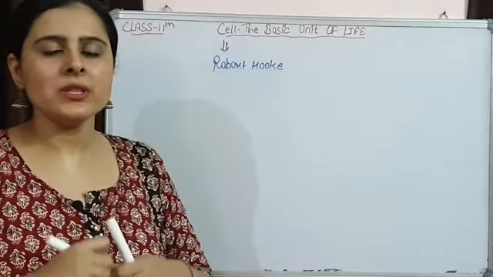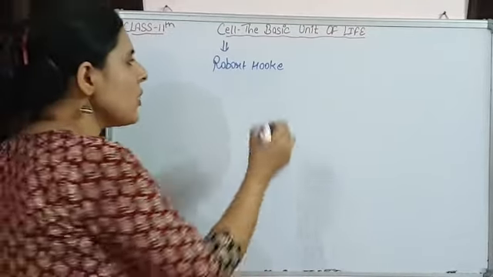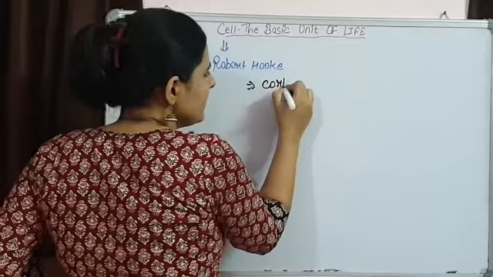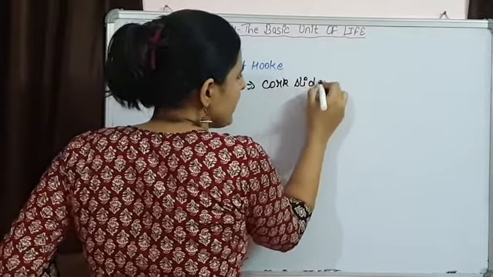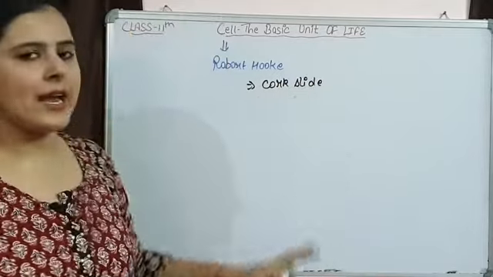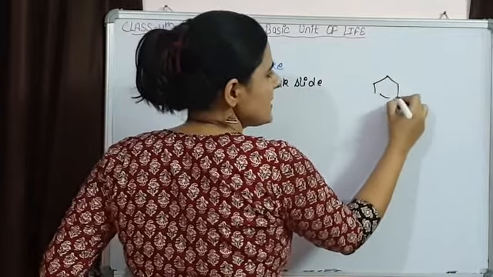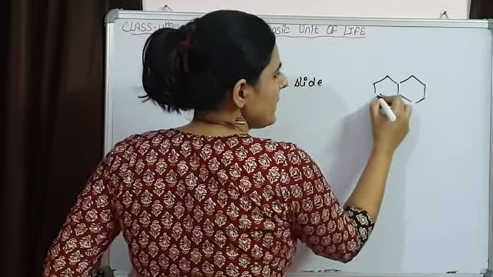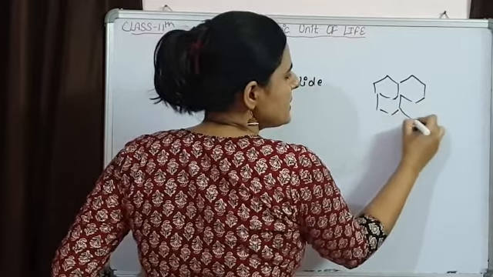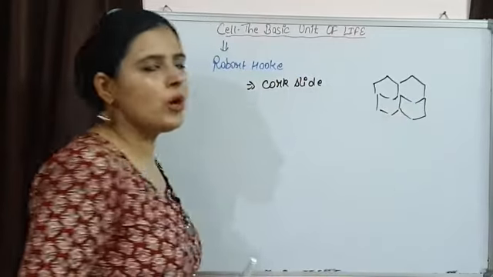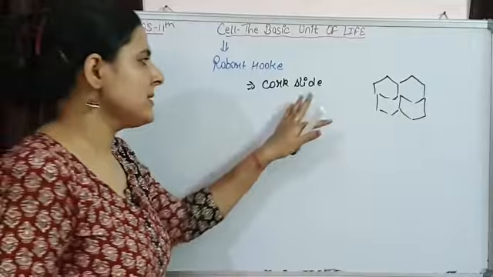Now he saw this cell in a cork slide, and in this cork slide under microscope he found that there are compartments present. This is how various compartments were present, and he called these compartments cell.